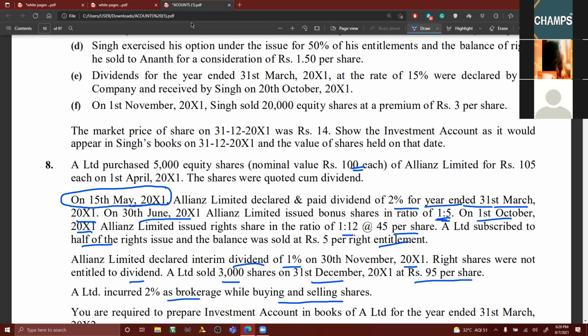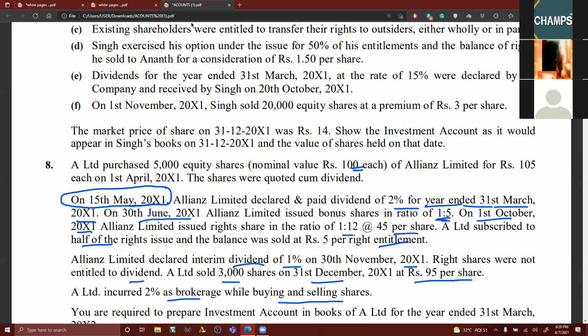Previous year dividend does not arise on bonus or right shares because they are issued in the current year. But as far as interim dividend is concerned, he is specifically stating that right shares were not entitled. Please listen carefully.